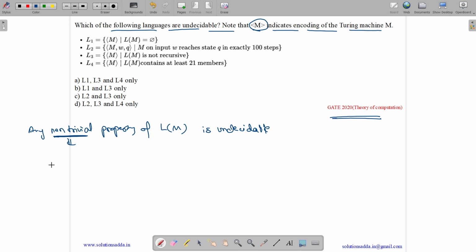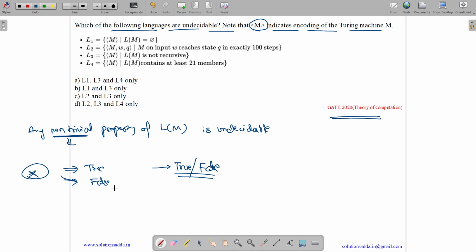A trivial property is one that is true for all the instances of the set, or false for all the instances. We do not inspect the instance, but either it is true or it is false irrespective of the instance, then it is a trivial property. And what is a non-trivial property? If for some instance it may be true and for some other instance it may be false, then that property is called a non-trivial property.